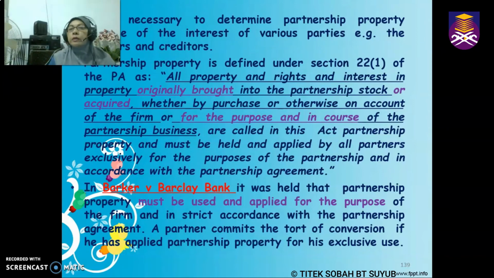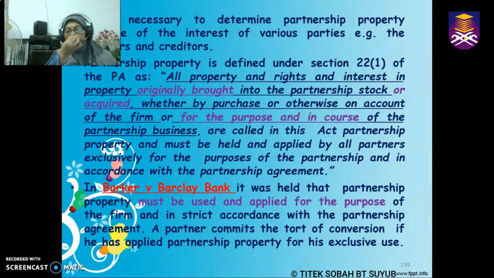So under section 22 sub 1 of the Partnership Act, it states that all property and rights and interests in property, number one, originally brought into the partnership stock, or acquired, whether by purchase or otherwise, secondly, on account of the firm, and thirdly, for the purpose and in the course of the partnership business, all these are called partnership property. And partnership property must, of course, be applied exclusively for the said business.